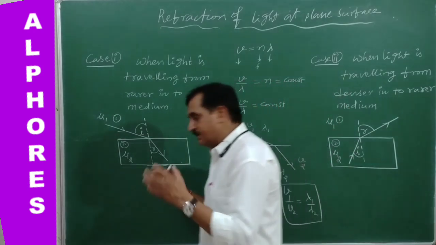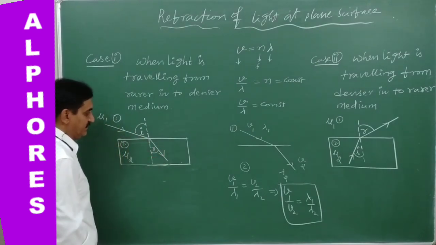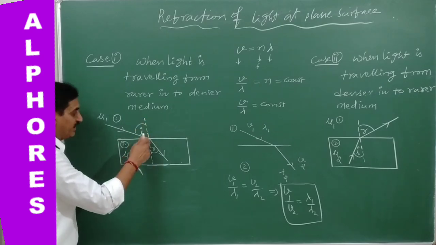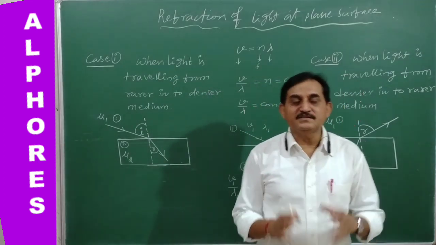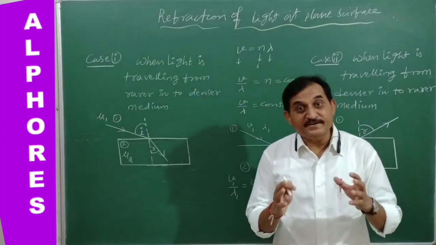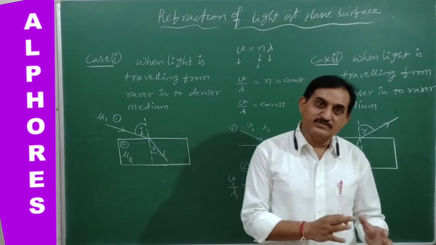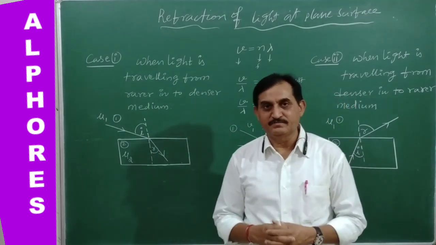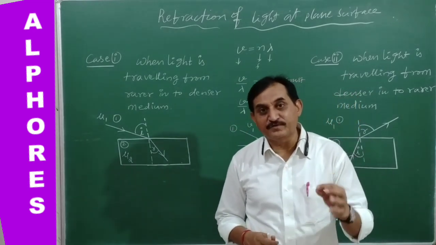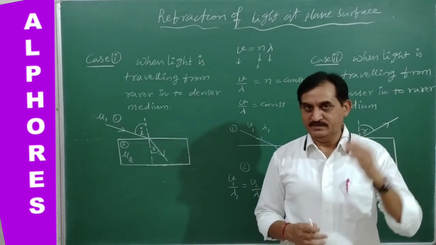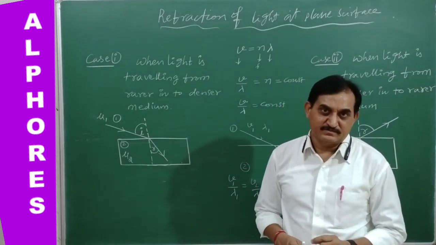Suppose here the light is traveling from the first medium into the second medium. Here a normal is drawn at the point of incidence. Why are we taking the normal here? The normal is taken as a reference. With reference to this normal, we observe whether the light is bending towards the normal or away from the normal. Accordingly, we also take the angle of incidence and angle of refraction with reference to the normal. Therefore, as a whole, we take the normal at the point of incidence.